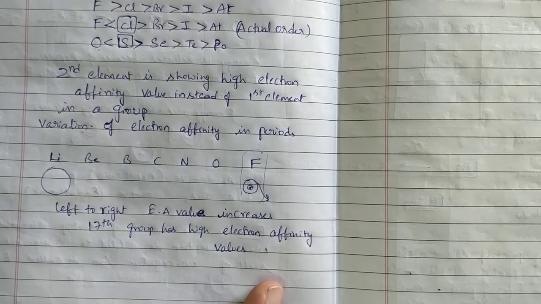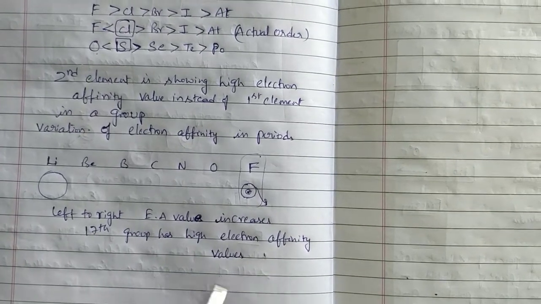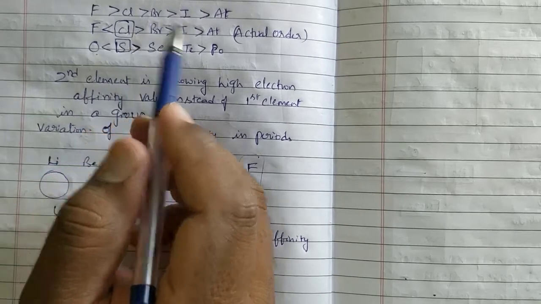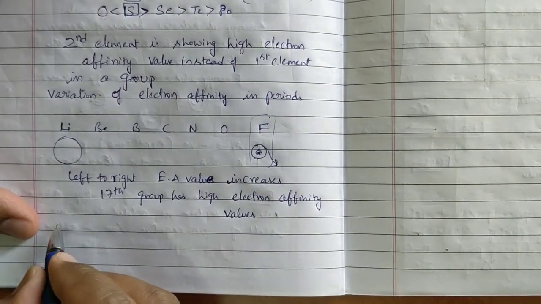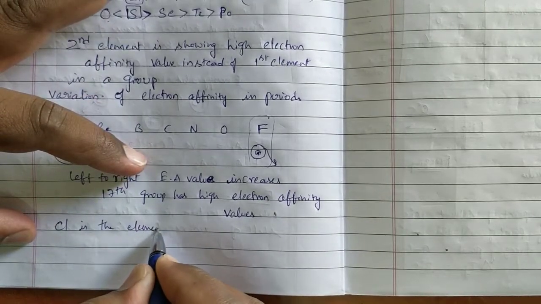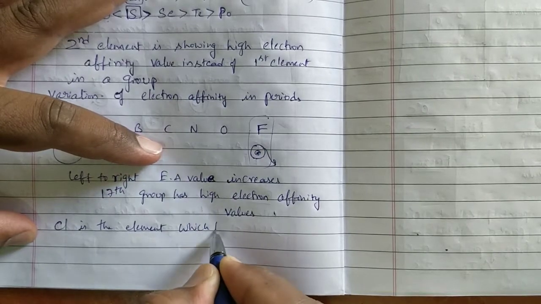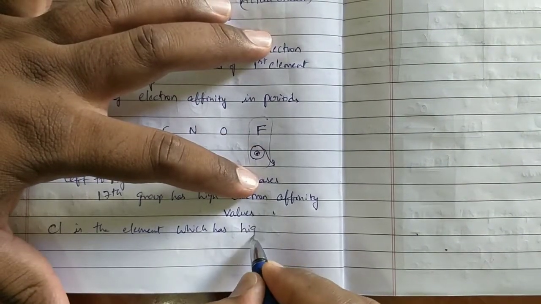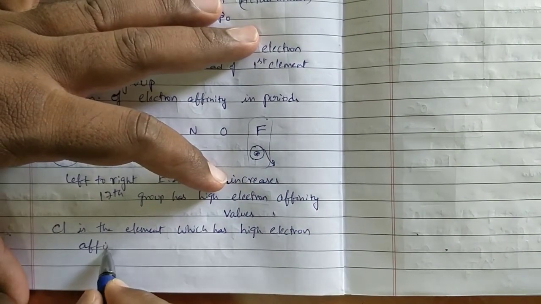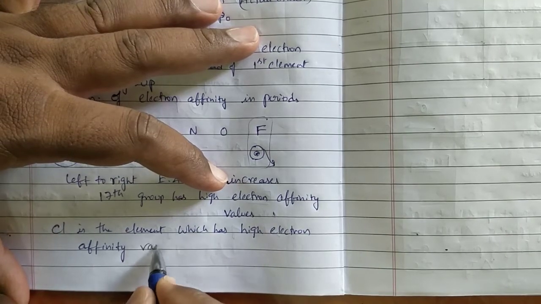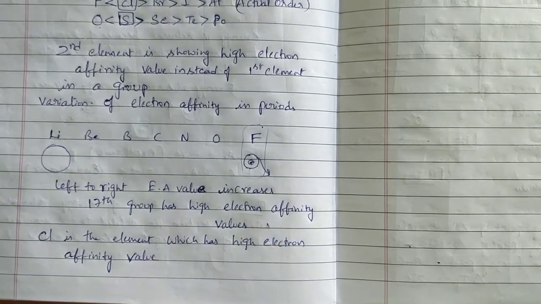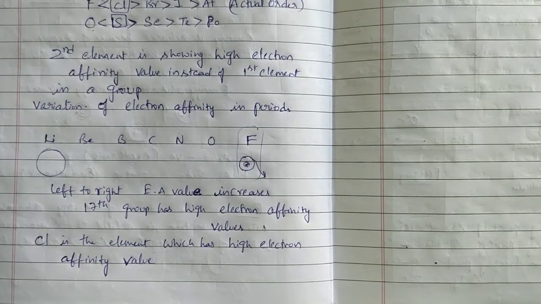In that 17th group also, which one has high electron affinity? Already we have seen chlorine. So out of the total periodic table, chlorine is the element which has the high electron affinity value.